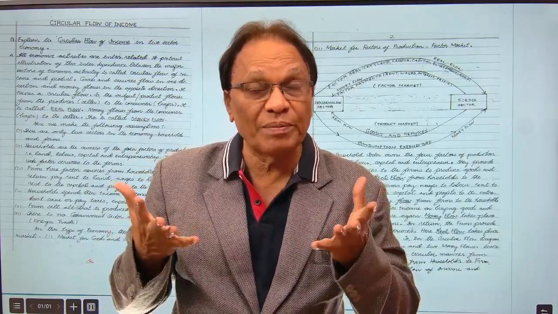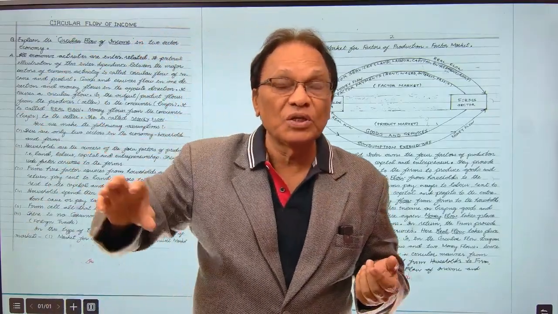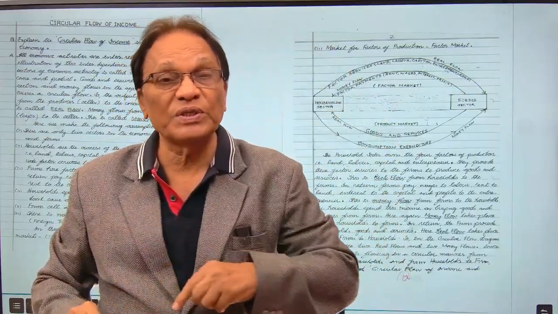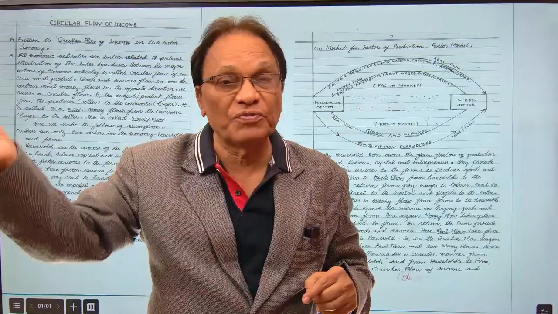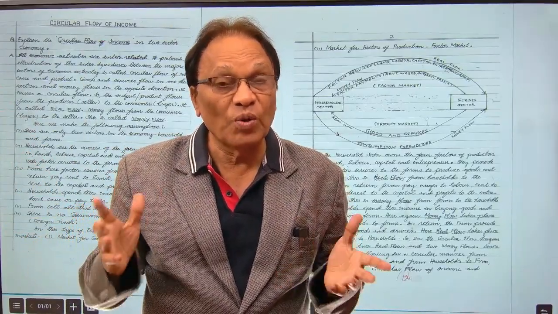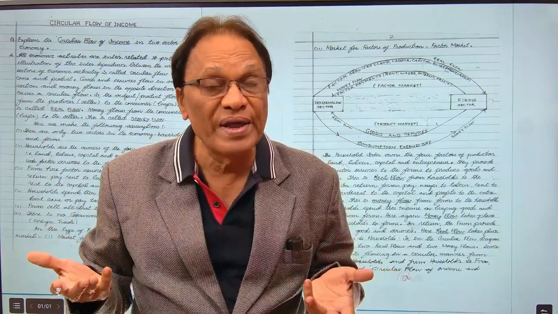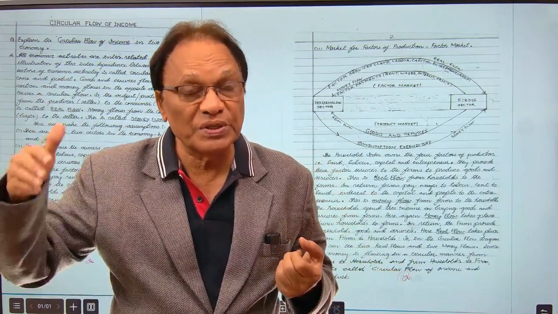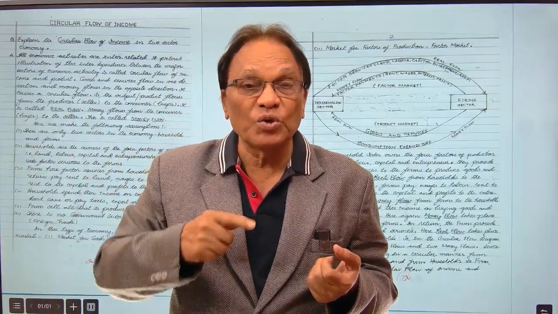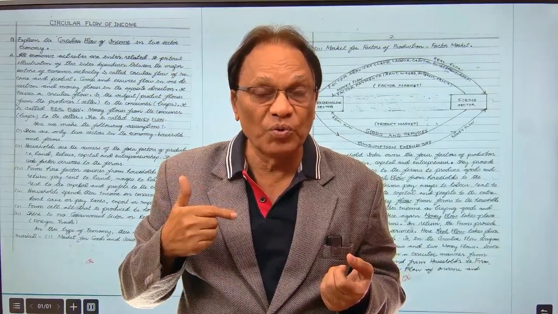Now households got the money in their hands. What do the households do? They spend this money to buy goods and services from the firms. So again, money flow is taking place from households to the firms. Now what do the firms do? The firms give them goods and services because the firms, after all, at the end of the day, have produced it, they give it to the households. So here real flow is taking place. So every money flow now has an opposite real flow.